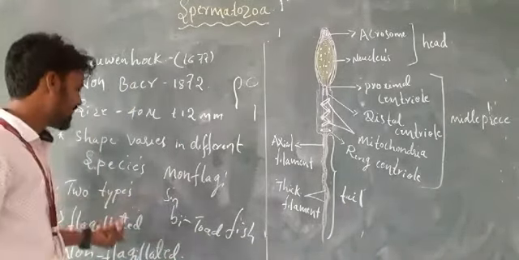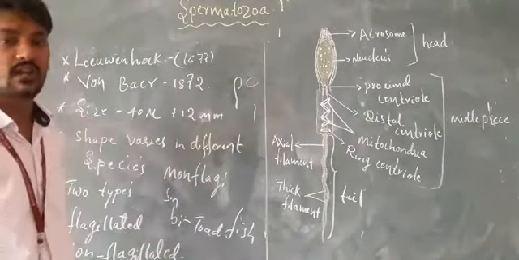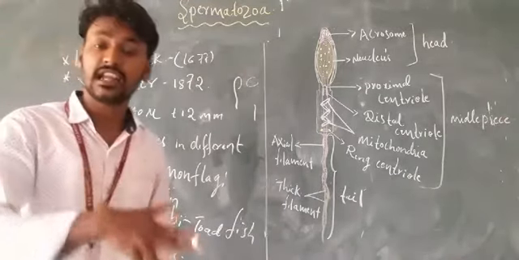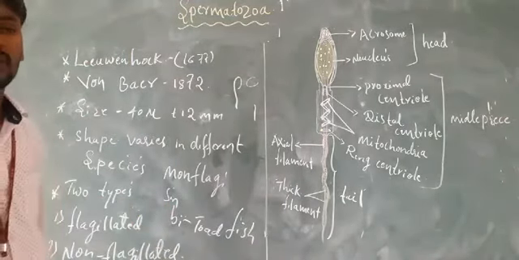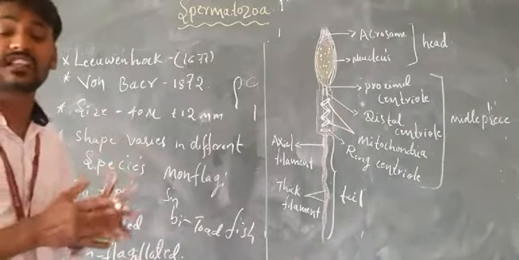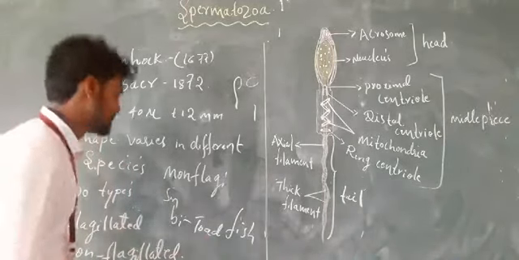These are the flagellated sperms. They are self-moving; this is the locomotion. And some are non-flagellated sperms, without flagella. The sperms that do not contain flagella are called non-flagellated. The example is the crustaceans.